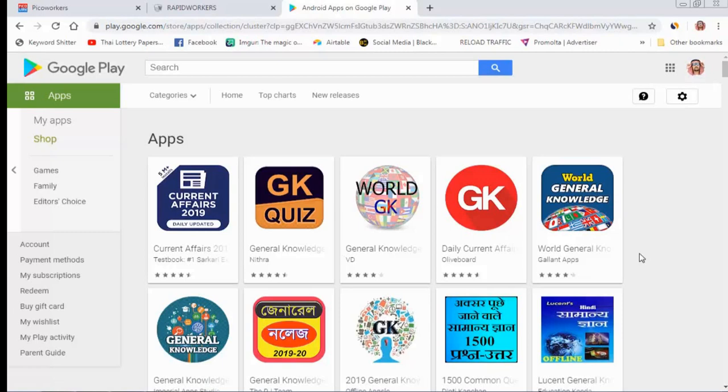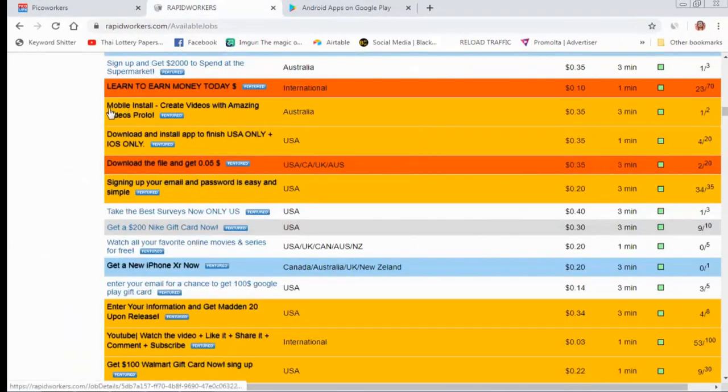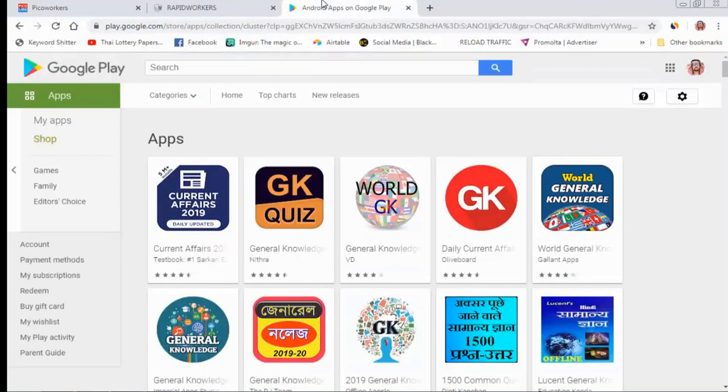Once you get daily 10,000 plus page views, 10,000 plus impressions and 200 to 400 real organic clicks daily on your application, after that you can buy some clicks from Pico Worker and some from Rapid Worker. You will earn $50 to $100 per day only on Android applications. This is my strategy. Thank you very much.